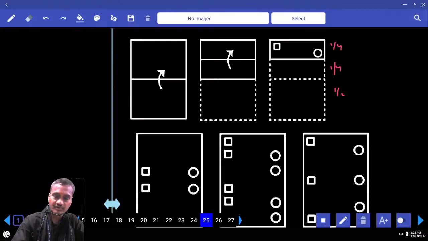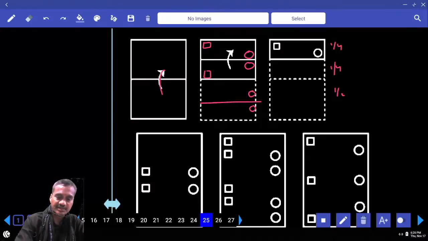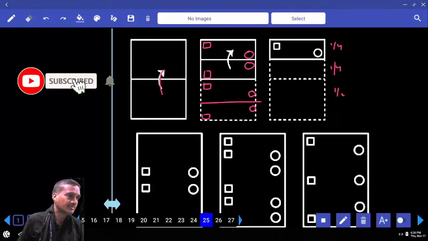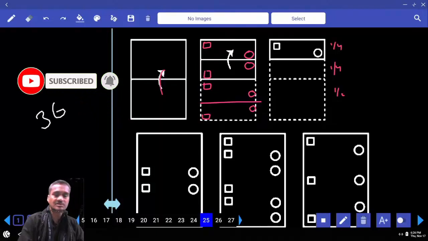After folding 1/4, now we are opening this one. So what must come to this corner, this must be here. It is at the top, so it must come at the bottom. This is second figure. Now, from here to here, what happens? Water image. These four elements must be repeated once again. So these two, how must they come here? These two are circles. If you draw a line like this, these two are circles. And at the same time, where must this come? At the top. And so this must be at the top and this must be at the bottom. Right? And so what is the answer we have? Choice 4 is the answer. Clear? Now this is about paper number 36, reasoning section.